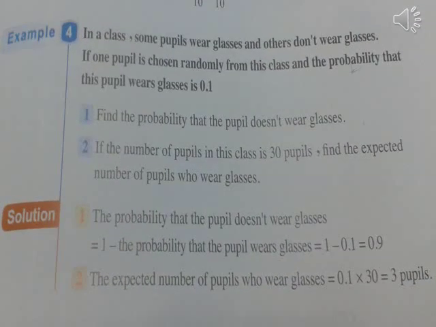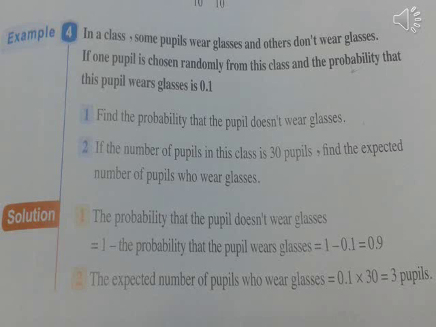In a class, some pupils wear glasses and others don't wear glasses. If one pupil is chosen randomly from this class and the probability that the pupil wears glasses is 0.1, find, number 1, the probability that the pupil doesn't wear glasses. Number 2, if the number of pupils in this class is 30 pupils, find the expected number of pupils who wear glasses.